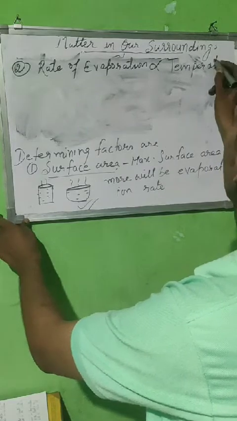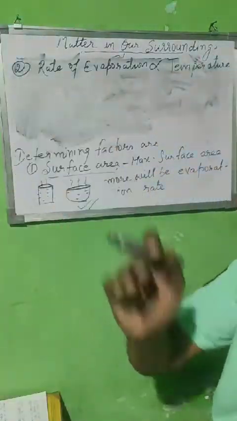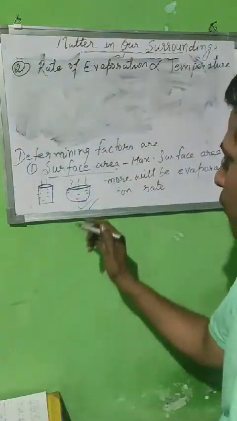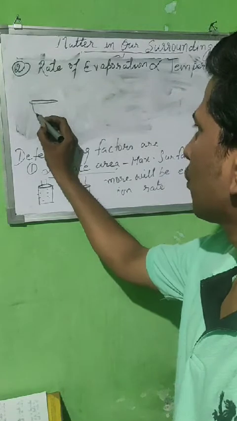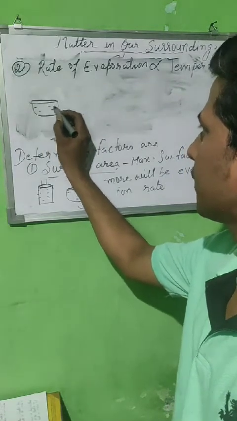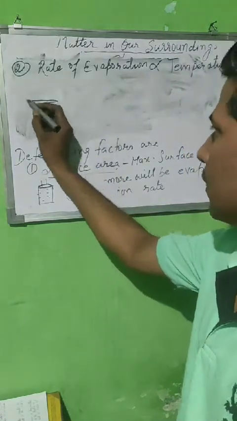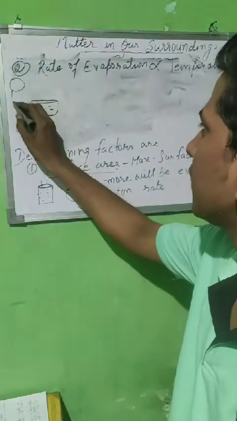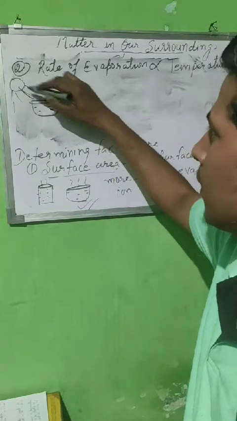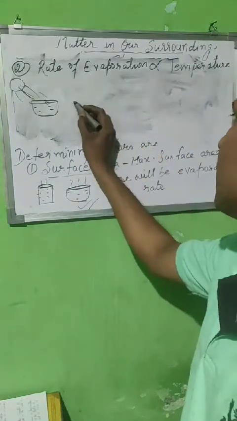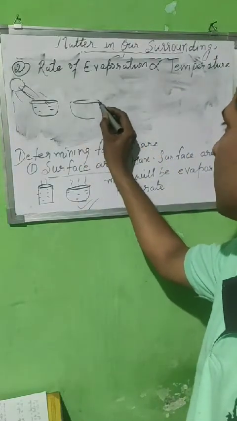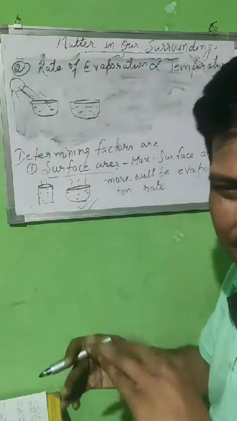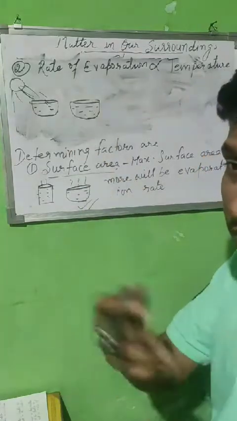What it means? More temperature, more rate of evaporation. Let me give you one example. Suppose you keep one bowl of water outside, in direct sunlight. The sun is directly raising the temperature. And the same quantity of water in the same size bowl is kept in a dark room, or inside the room. Where does the evaporation take place very fast?